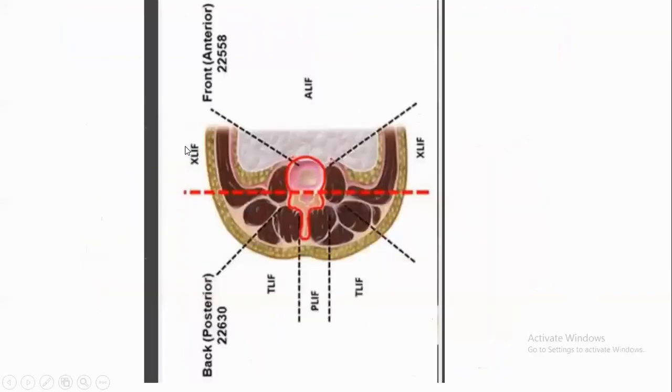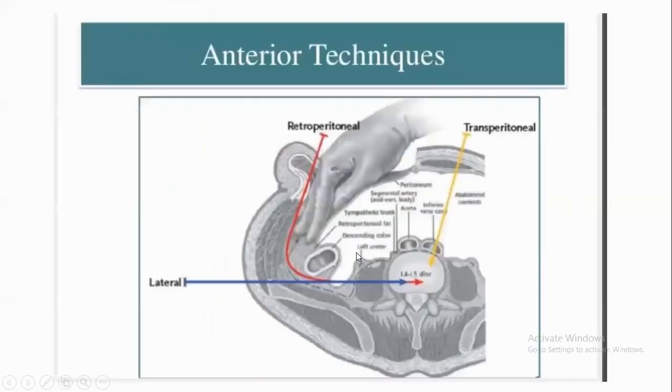Coming to the anterior lumbar interbody fusion, here it is an anterior lumbar. This is through the extreme lateral or direct lateral. This is oblique lumbar. Here it is a PLIF. This is a transforaminal lumbar interbody fusion. Coming to them one by one, I will explain shortly. Here it is an anterior lumbar interbody fusion.